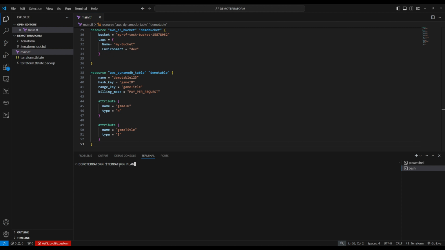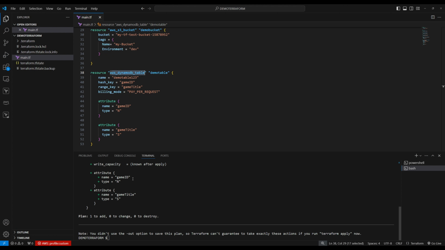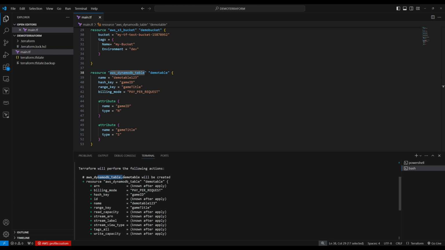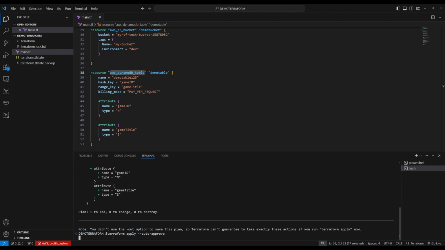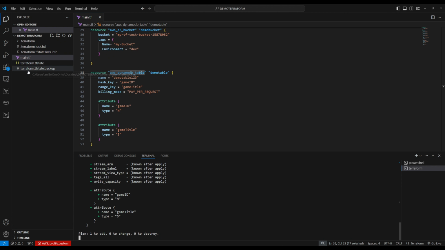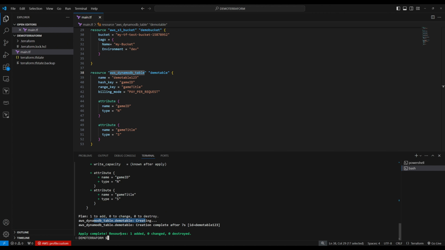Now let's go here. Terraform plan. So it's going to add one DynamoDB table, right? It's refreshing the state. Now it says one to add. That is this DynamoDB table. So I'm okay with it. Now let's do Terraform apply, auto approve. So it's going to create a DynamoDB table. The state file is here, and then the lock is here. So it's creating the DynamoDB table right here. It's still creating. So it's one added. So one DynamoDB table is added.